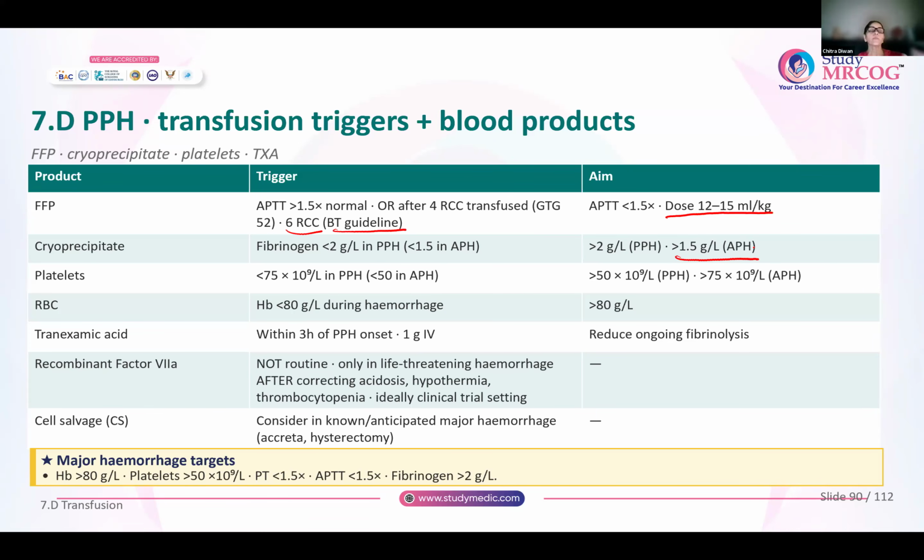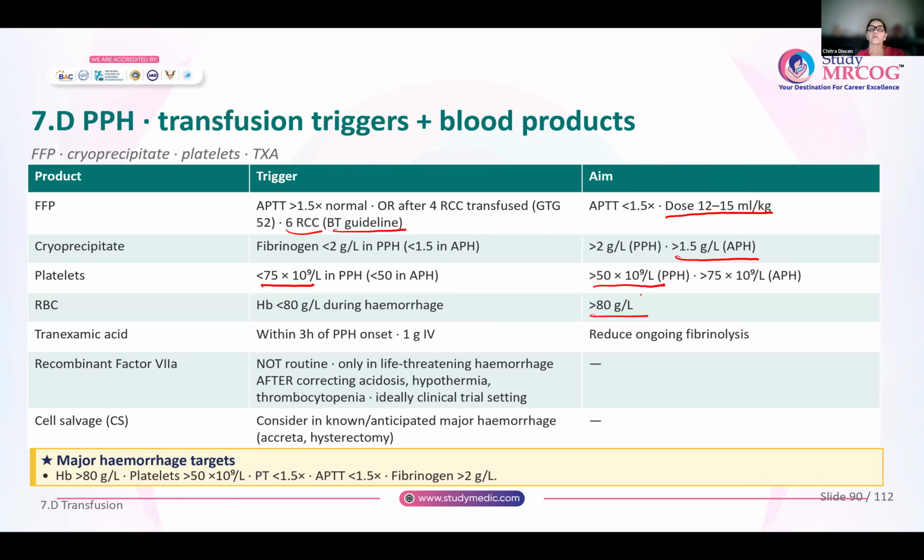Platelets: you should aim to keep platelets more than 50 into 10 raised to 9. But don't wait for platelets to drop to 50. The trigger is if platelets become 75, then you will start your platelet transfusion. Hemoglobin, you should maintain at more than 80 grams per liter. So whenever hemoglobin is less than 80 grams, you will start giving packed red cells.